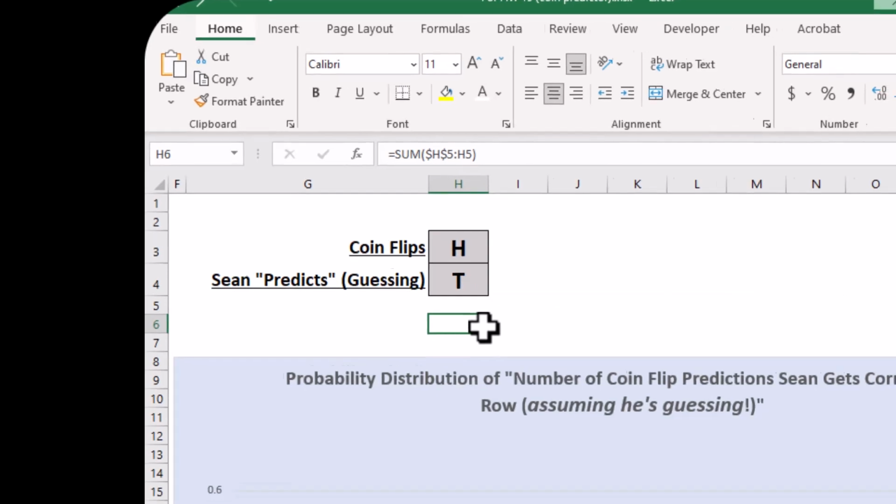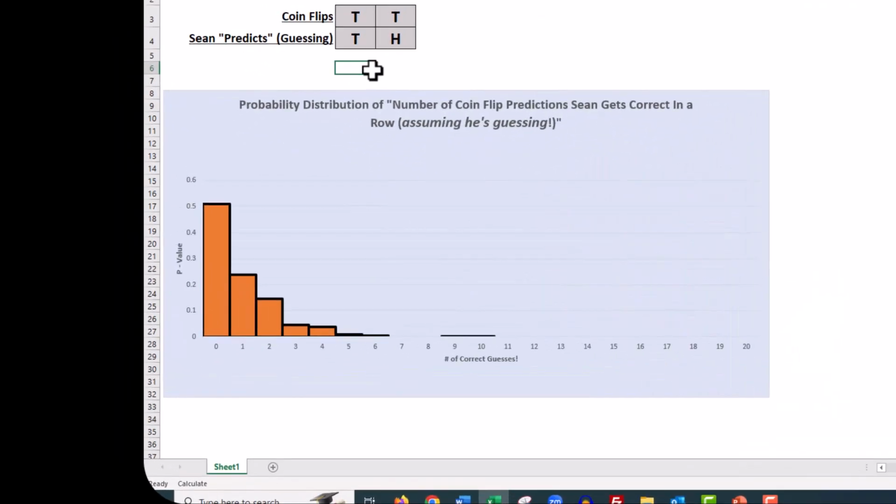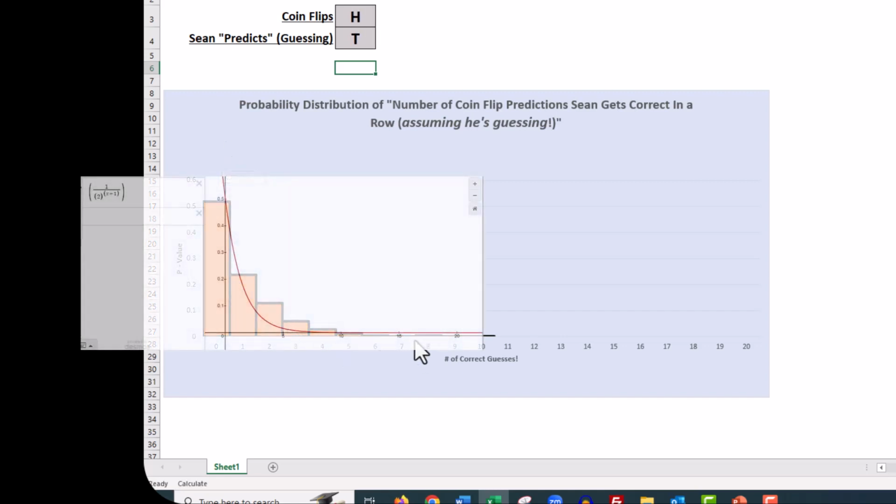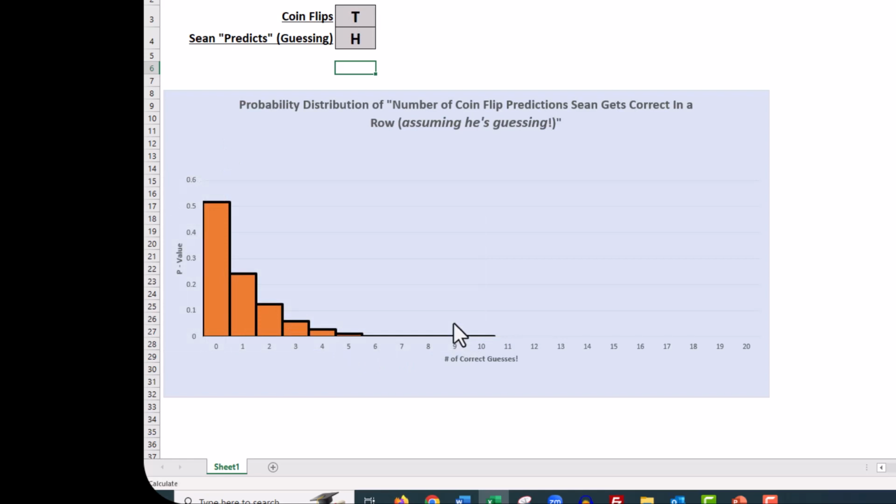Well, you can actually almost already see it matching up to what we have on the board. Before we even let it run, I want to see some more of this fill out. But you can see this bar right here is hovering right around 50%. This one's hovering right around 25%. That's right around an eighth. That's right around half of that, or a 16th. And it looks like an exponential decay curve, doesn't it? I think the most we've gotten so far is a 10. But I'm going to let this thing run a bit more. I think we need more data, and then we'll come back.